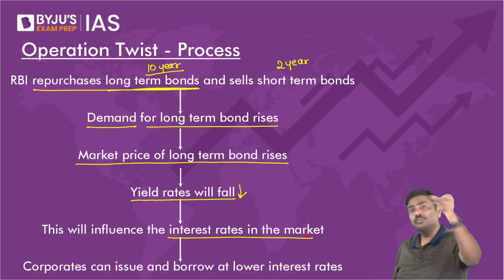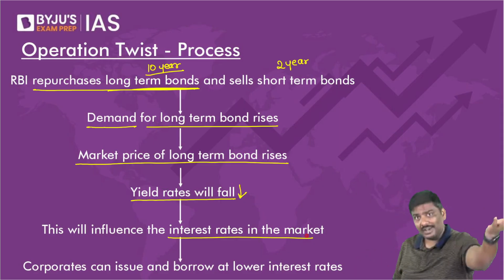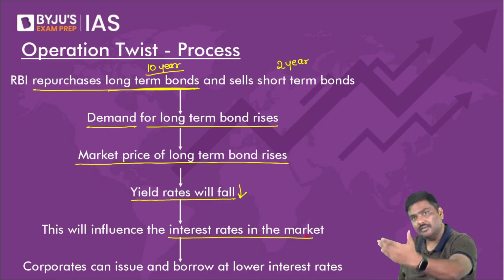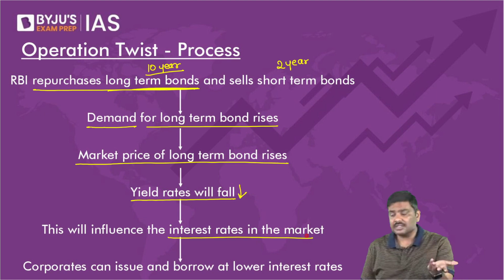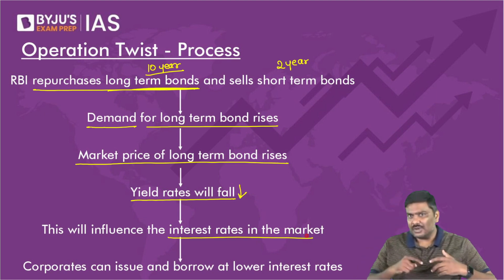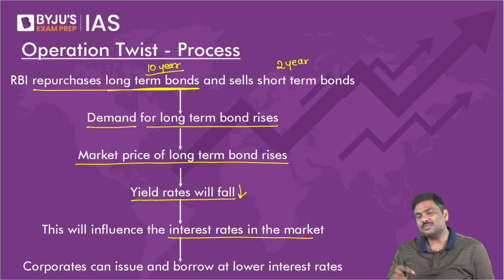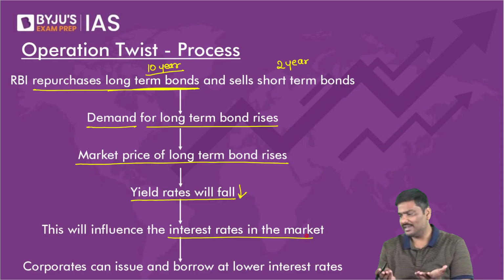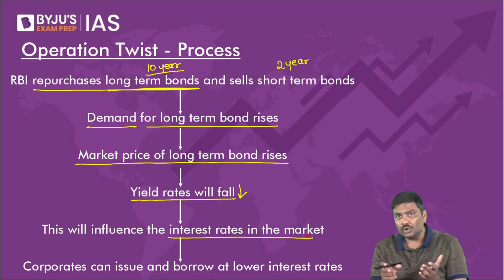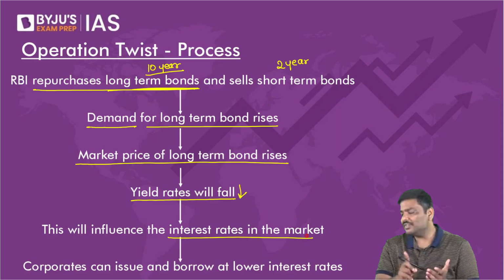Now, can you issue more bonds, offer lower coupon rate compared to earlier, borrow more, and invest more in the economy? Of course, yes. And this will promote more and more investment. If it will promote more and more investment, can it also promote recovery in the economy? Answer is yes. So using this tool, understand the beauty of the system.